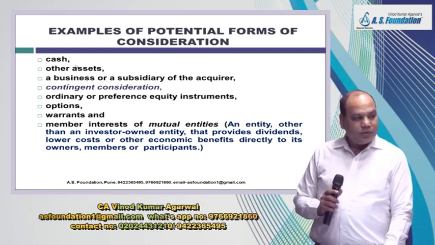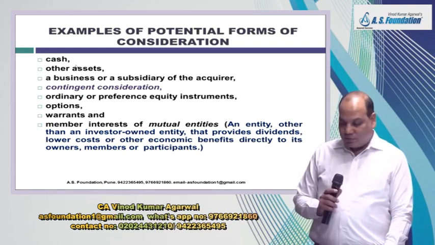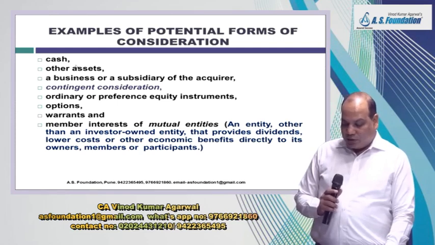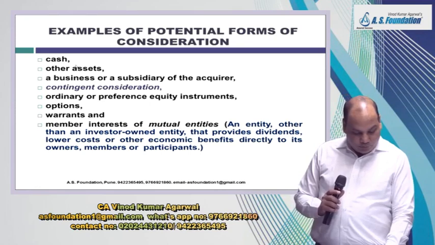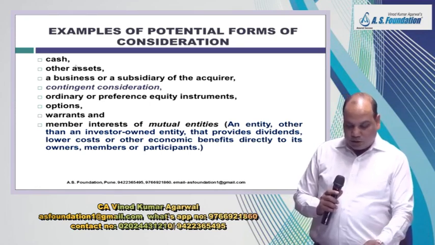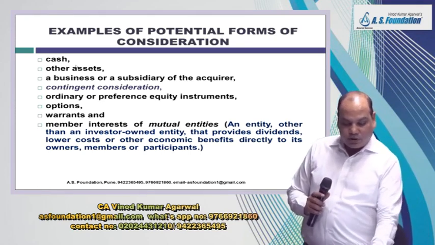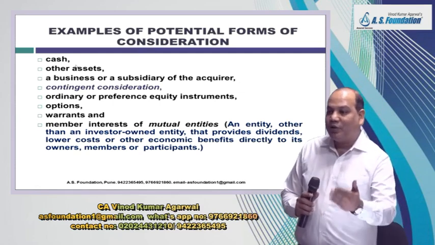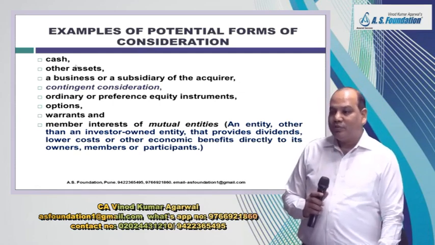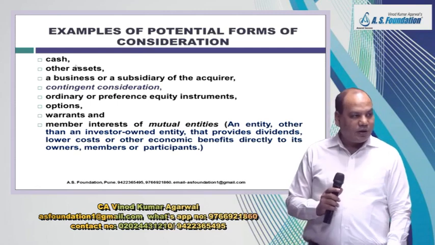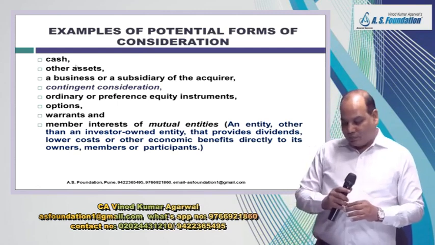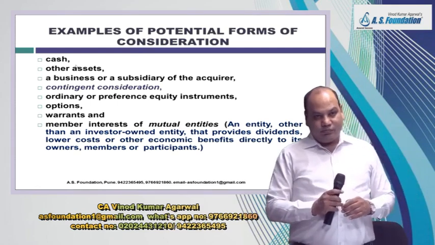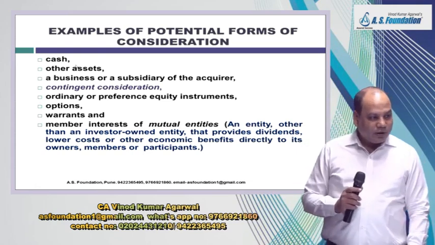A business or a subsidiary of the acquirer is transferred. Contingent consideration, that we have to discuss. Contingent consideration means consideration payable subject to certain conditions, some performance target, like for example profit target, sales target.